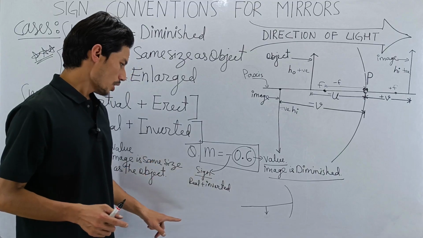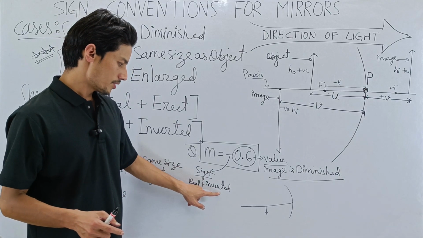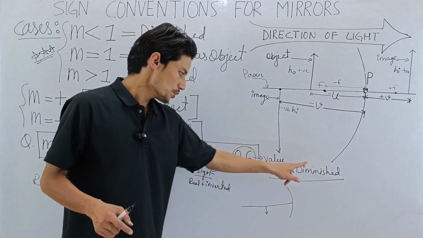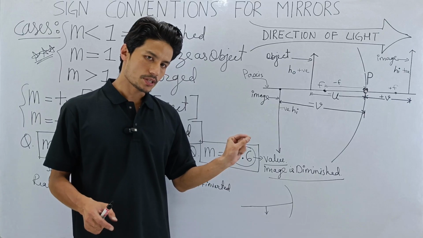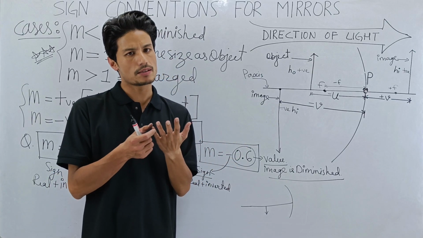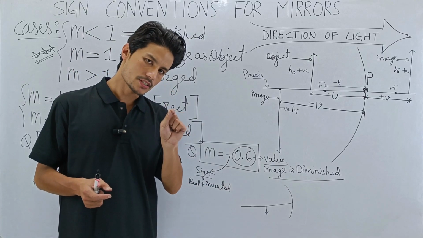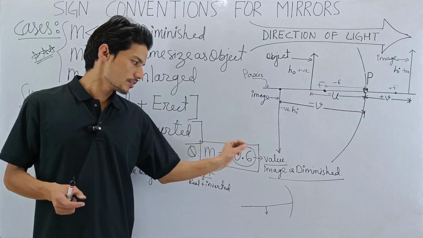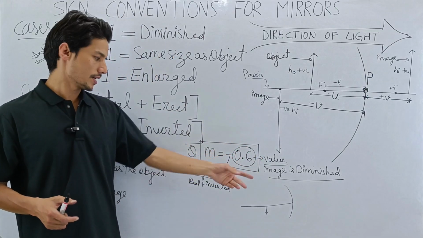Case 2. How do I know this is case 2? Because of this. The image is real and inverted, plus the image is diminished. These two pieces of information confirm that this is case 2. Go and check out case 2. In case 2 the nature of the image is real and inverted and the size is diminished. So this is definitely case 2. Using this information we can even find out which case it is. See how much information we can gather.